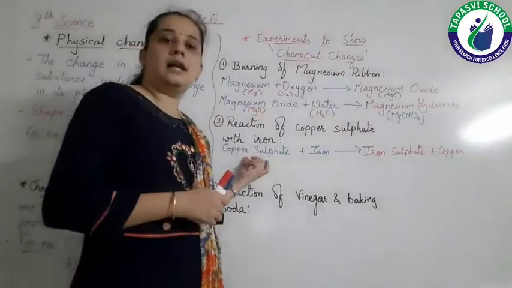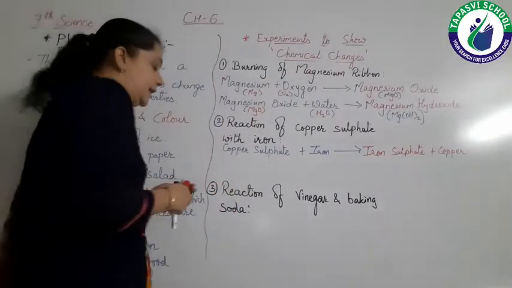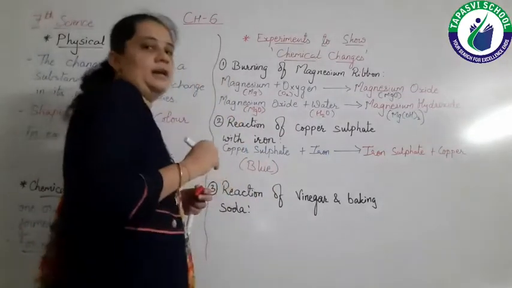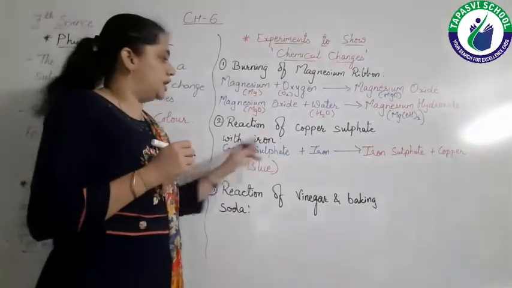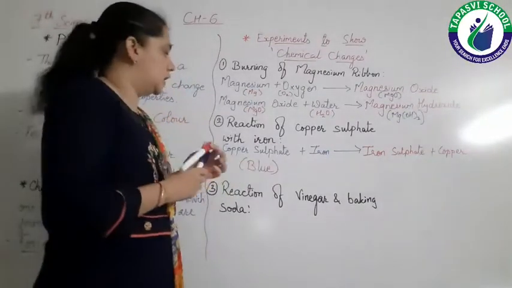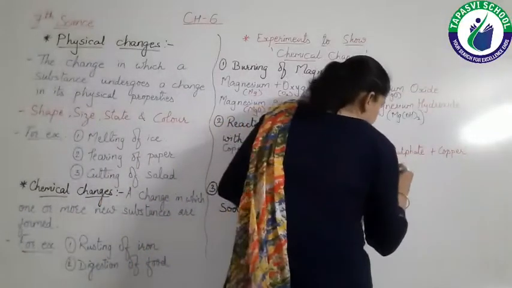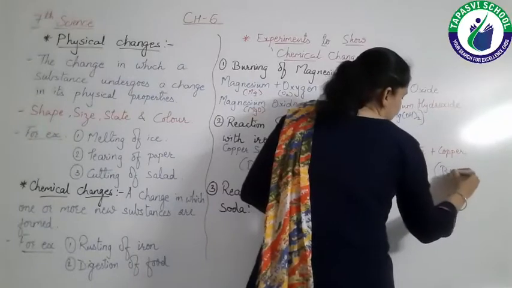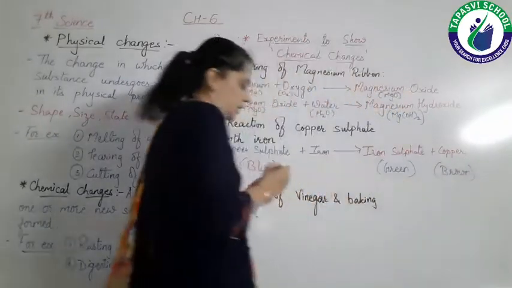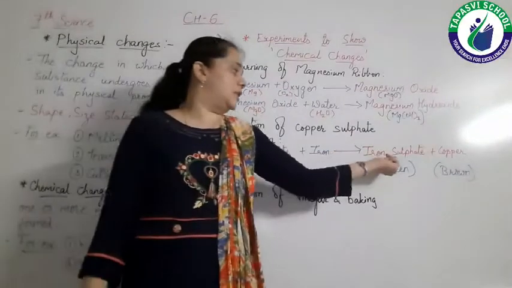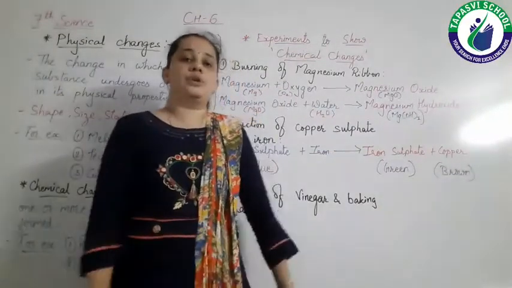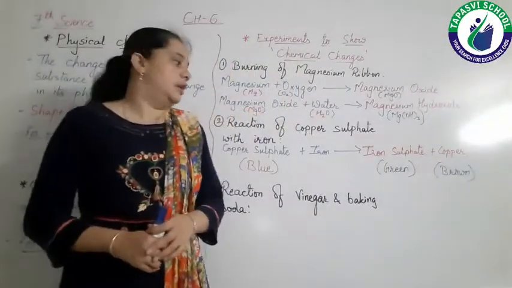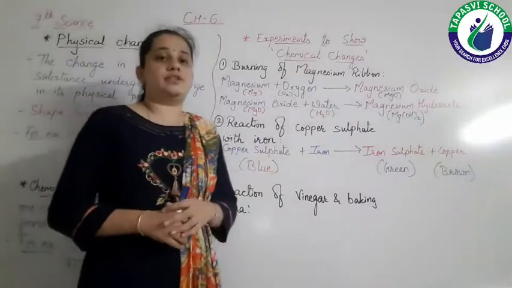The color of copper sulfate is, as I told you, blue. Then when this changes to iron sulfate, the color of iron sulfate is green and the color of copper is brown. So at the base of the solution, that is iron sulfate, you can see the brown colored copper, right? So this is how this reaction occurs.